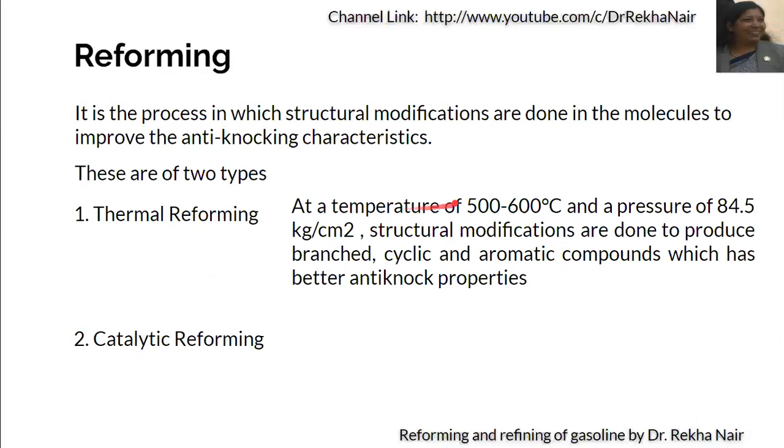In thermal reforming, we use 500 to 600 degrees centigrade temperature and a pressure of 84.5 kg per centimeter square. The structural modifications that are done are generally, we make the molecules branched, cyclic or aromatic compounds so that there will be less knocking in the gasoline.